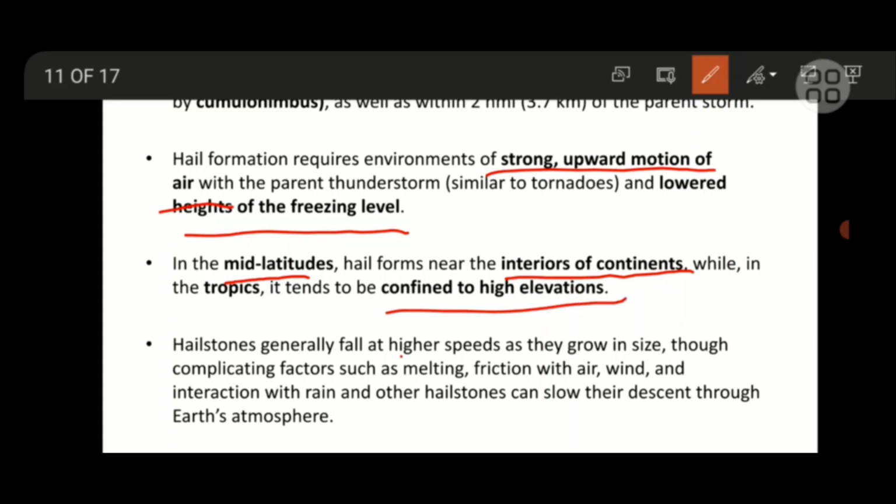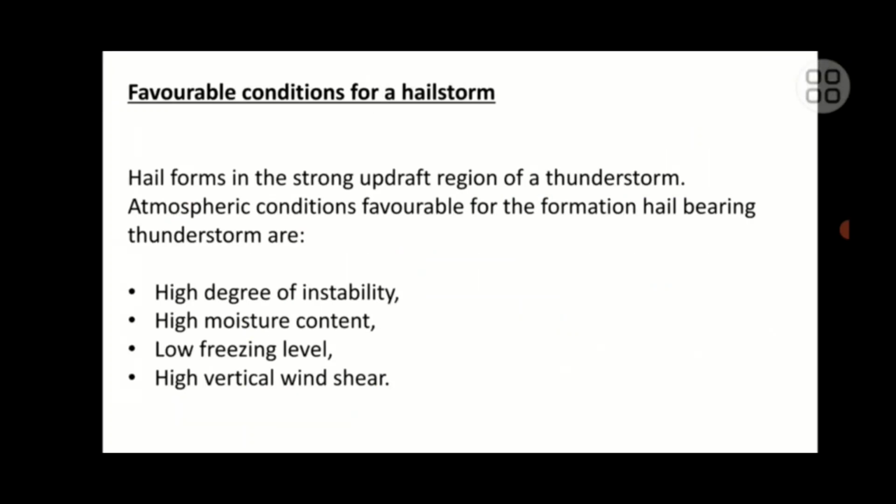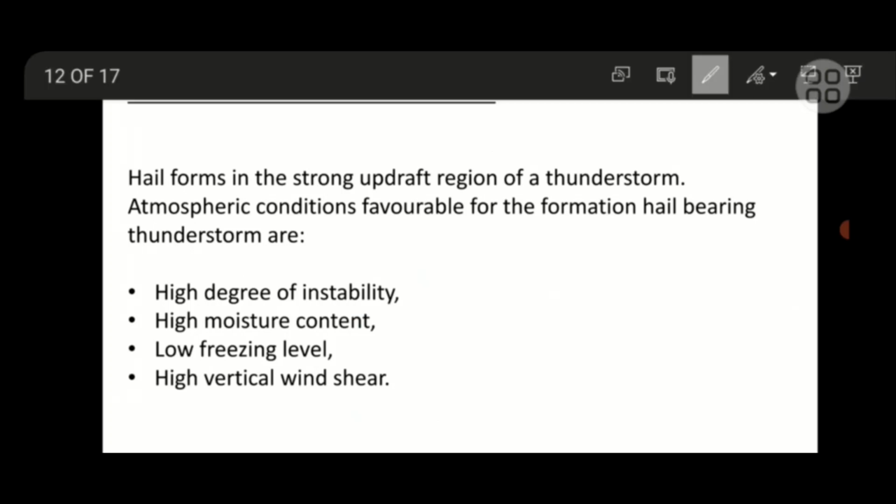Hailstones generally fall at higher speed as they grow in size, through factors like melting, friction with air, wind, and interaction with rain. The favorable conditions for hailstorm are a high degree of instability, high moisture content, low freezing level, and high vertical wind shear.